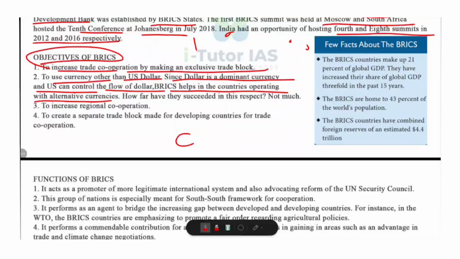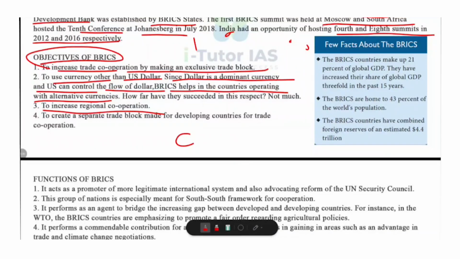And the third objective is to increase regional cooperation. BRICS encourages cooperation among its members in multiple fields like economy, technology, science, environment, and culture to achieve shared growth and stability. For example, joint projects in renewable energy or digital innovation among member countries.